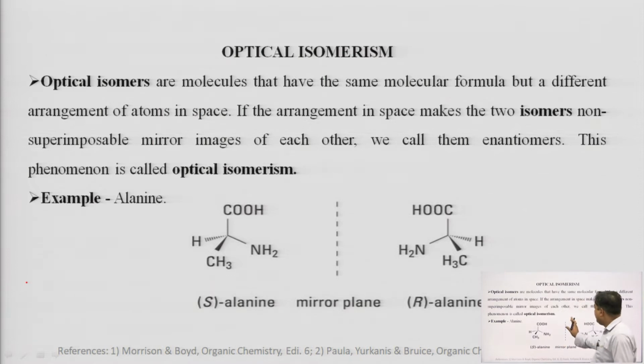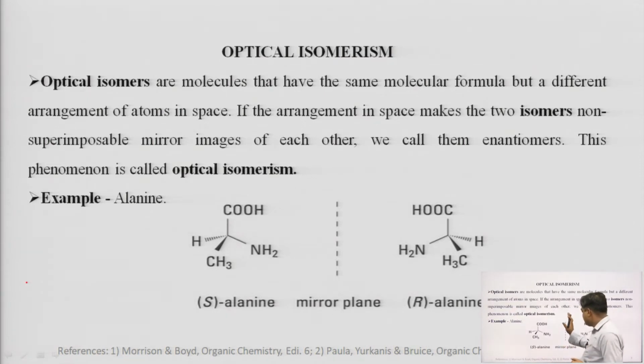Stereoisomerism is the study of the arrangement of atoms in molecules, and it generally involves imagination.